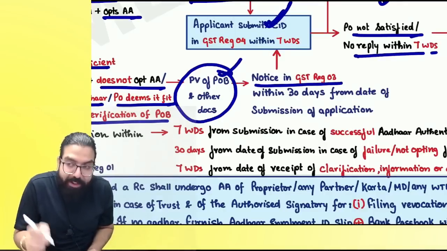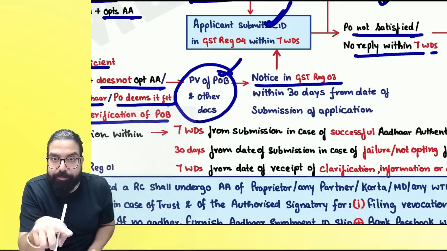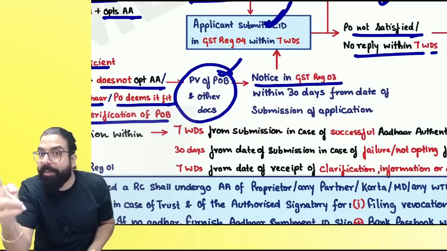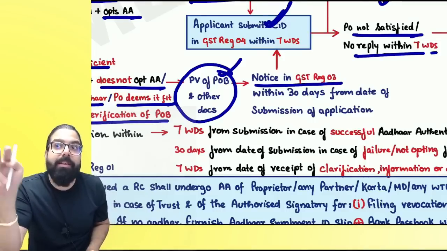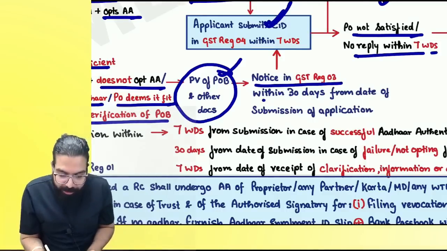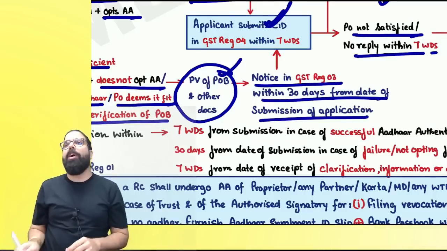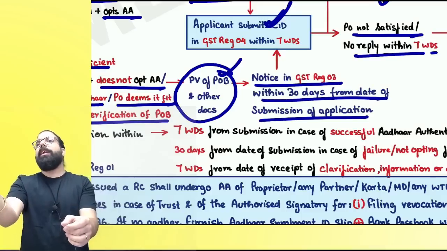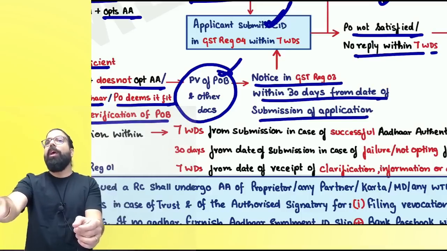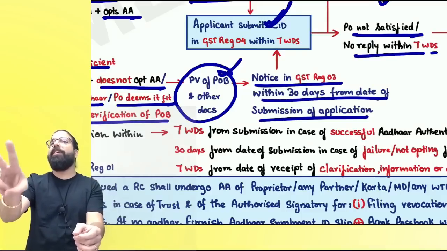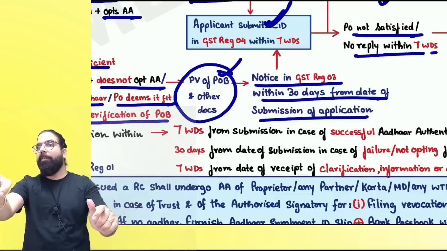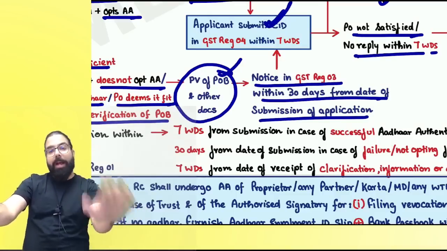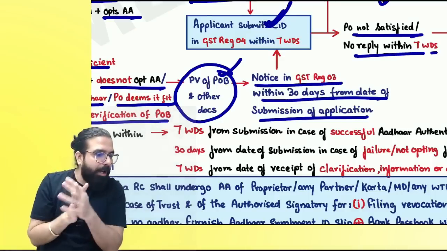See, Baba, physical verification is for Aadhaar authentication not done. Number 2, application problem, what will he give? REC 03. But here GST REC 03 will be given within how many days? 30 days from the date of submission of application. Everyone, within 30 days, he will do physical verification also, and within 30 days, he will go ahead and give you GST REC 03 also. So physical verification is for Aadhaar authentication not done or failed, and GST REC 03 is for what, everyone?